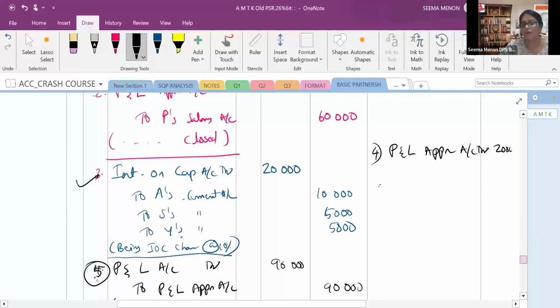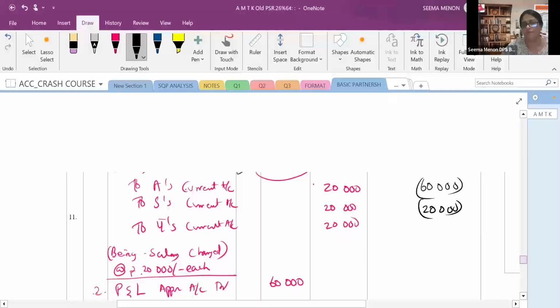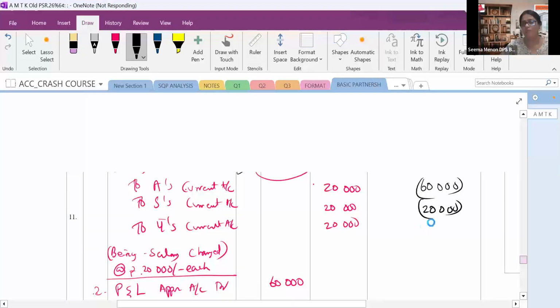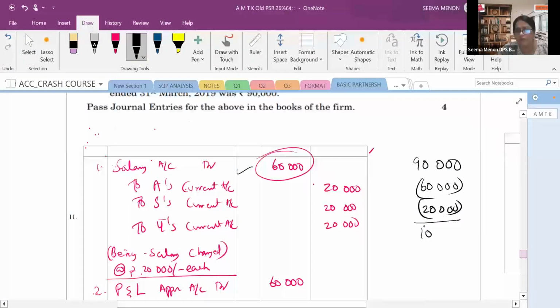What is the total amount? 20,000. What will you write? You will be writing to partners interest on capital account, that is 20,000. So this is also an expense. Both the expenses you subtract from the profit. From your profit, you subtract the expenses. How much will you get? From 90,000, 60,000 plus 20,000 you will subtract. So you will get 10,000.